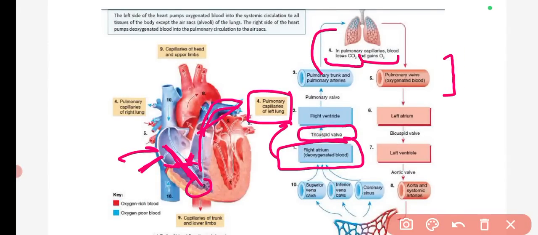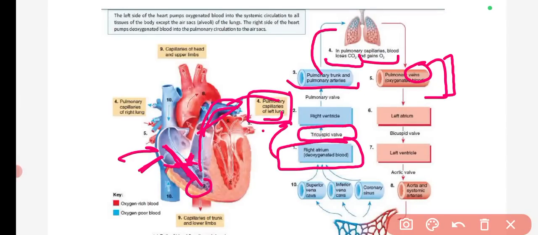Then the blood will go to the pulmonary veins, which is the fifth part. After going through the capillaries of the left lung, it will come back to the heart. The blood coming back to the heart is the oxygenated blood, carried by the pulmonary vein, and in veins this is the exception which carries the oxygenated blood. Basically the veins carry the deoxygenated blood, but the pulmonary vein carries the oxygenated blood. Same for the arteries.